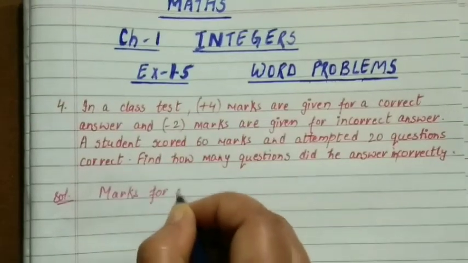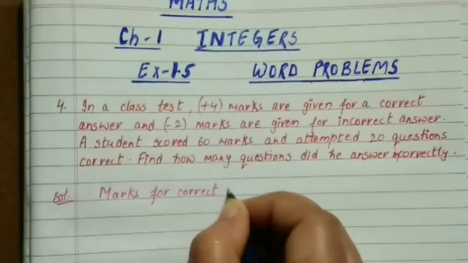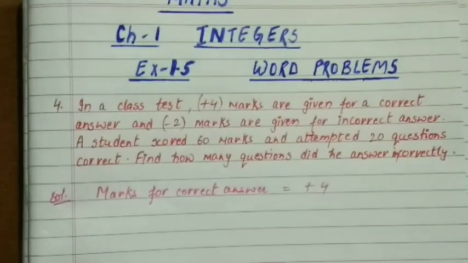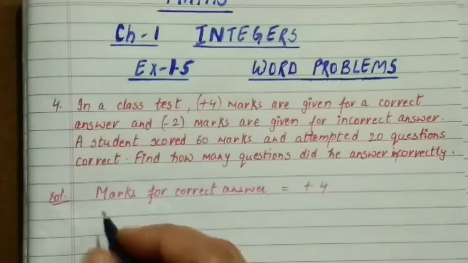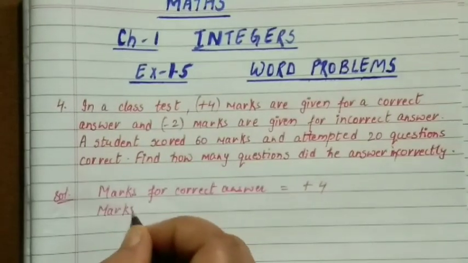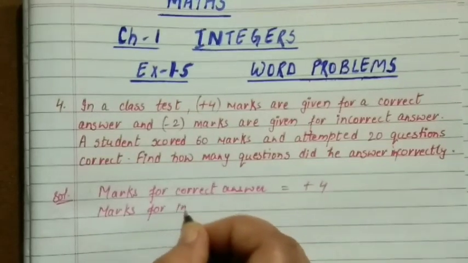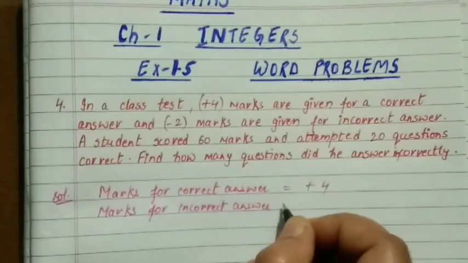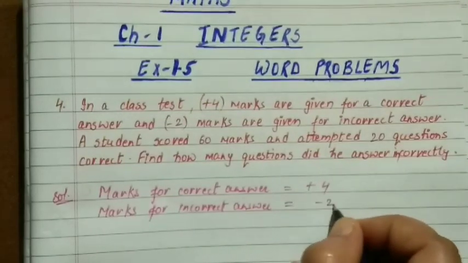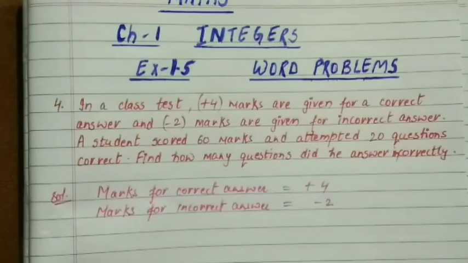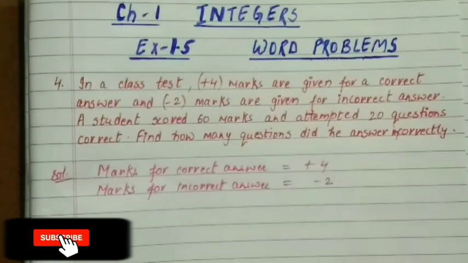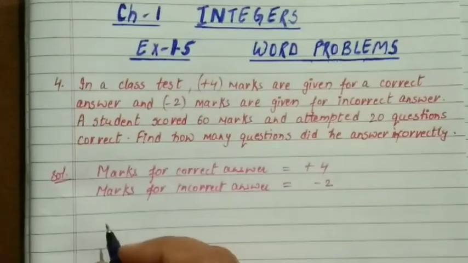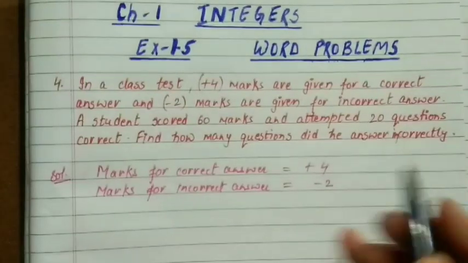Marks for correct answer is +4, and second, marks for incorrect answer is -2. So these two pieces of information we have written in short for our solution. Now next, they have given that he attempted 20 questions correctly.